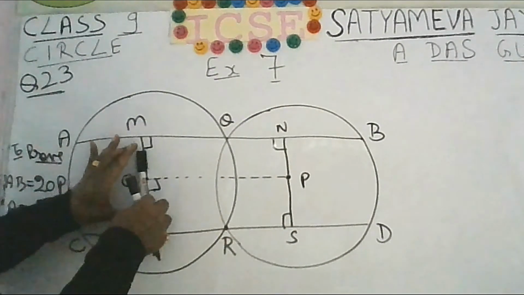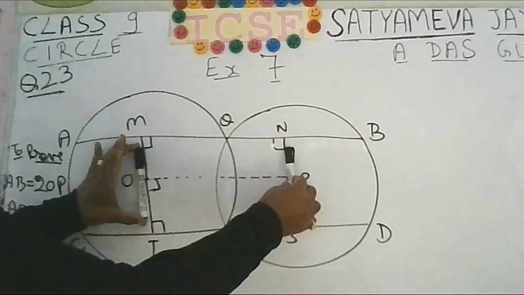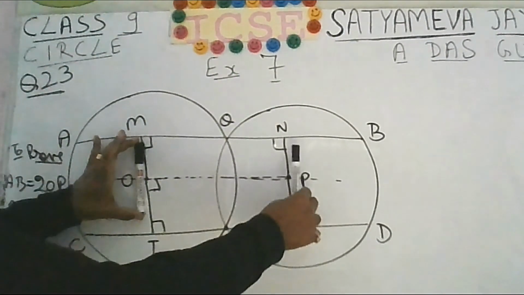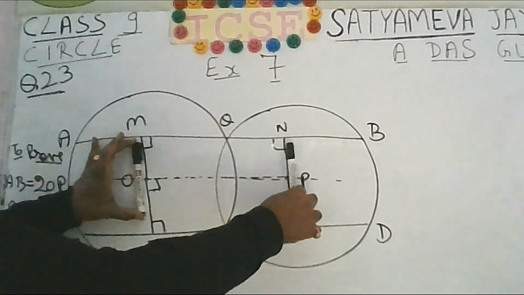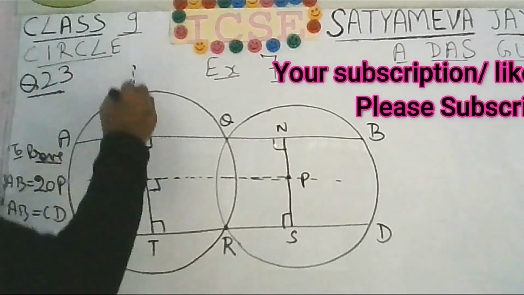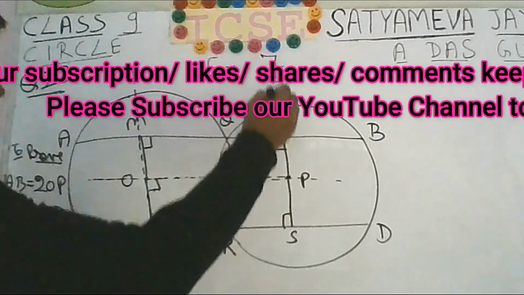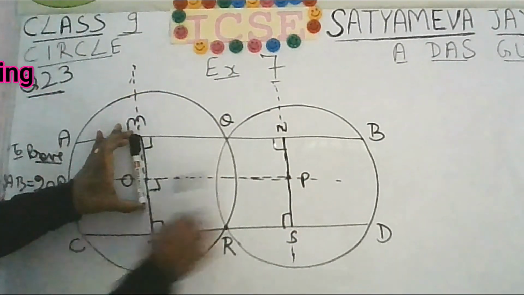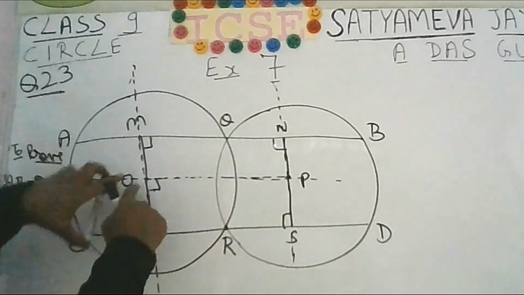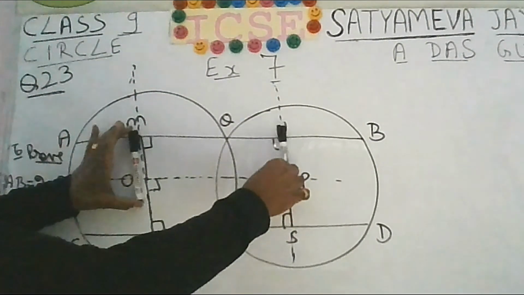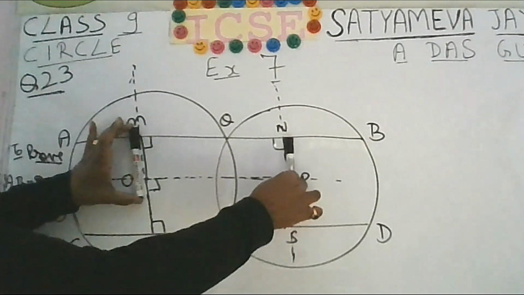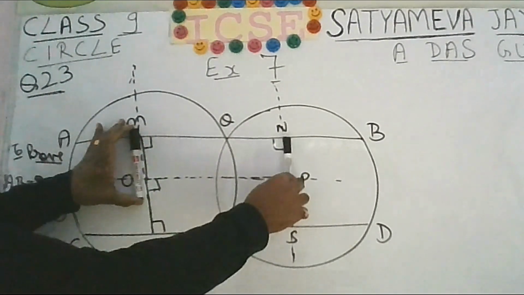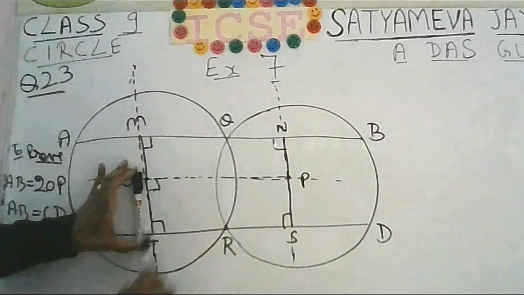Now if MT is parallel to NS and you are drawing a transversal OP, this OP is the transversal here, okay, like this I am saying. Imagine that this MT, this is a line, these two lines are parallel to each other. You are drawing a transversal perpendicular, this angle is 90 degree. It means that this distance OP will be equal to this distance MN, because these two lines are parallel to each other. So OP must be equal to MN. Similarly, you can say that OP will also be equal to TS.